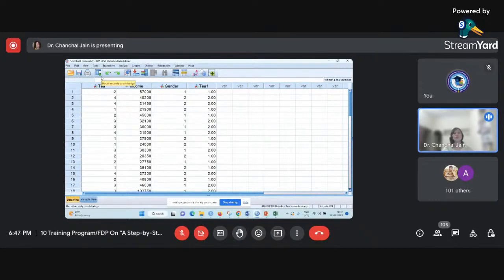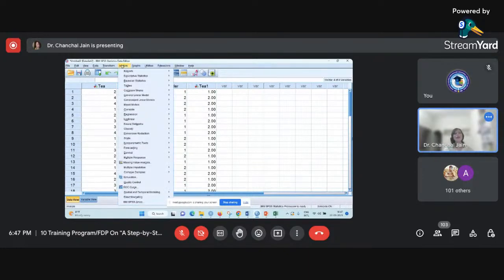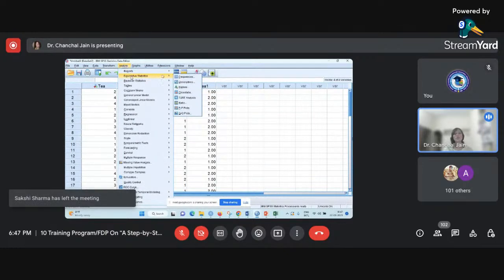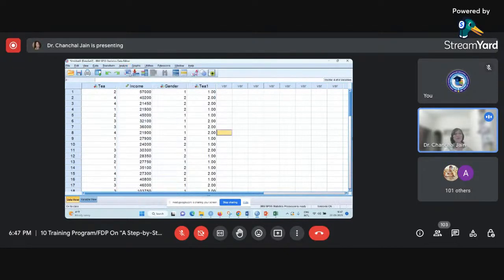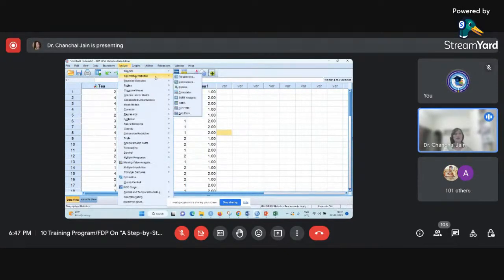Now moving to the Analyze menu. As I said, it is the most important menu, and all the statistical tests we will find here. If I talk about Descriptive Statistics, you decide which type of statistics you want to perform. If you want a frequency table, you can use Frequencies. If you want descriptive statistics, you can do that. If you want to explore, I need to check the variable name income. So I'll show you here the Explore option in Descriptive Statistics.